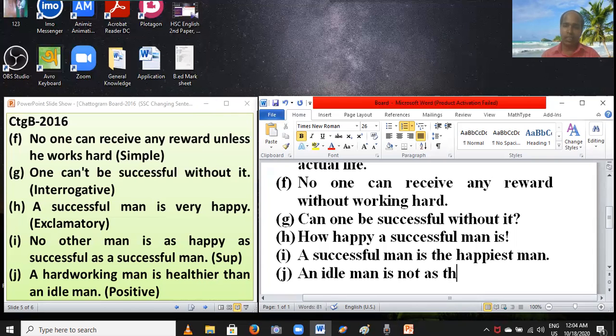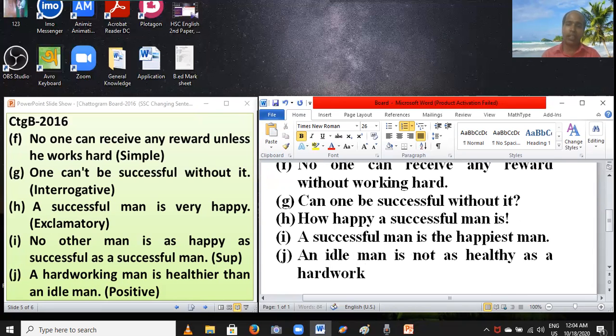Healthy. And then you have to set as. You have to set the subject after as, a hardworking man. An ideal man is not as healthy as a hardworking man.